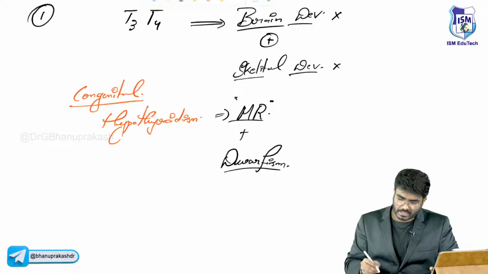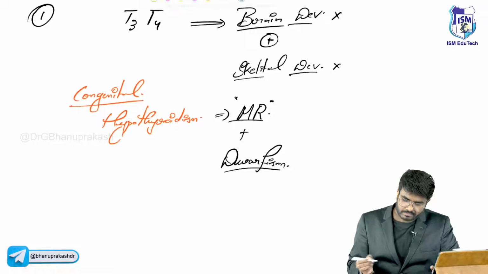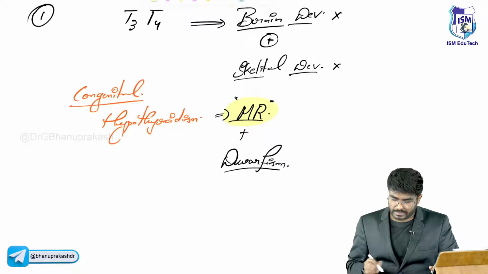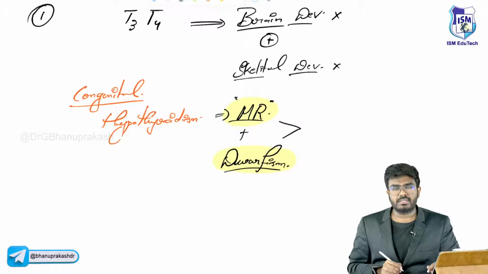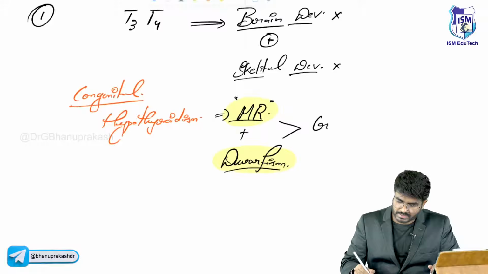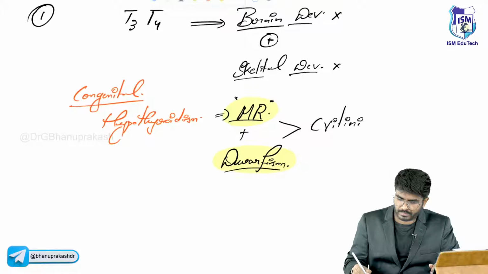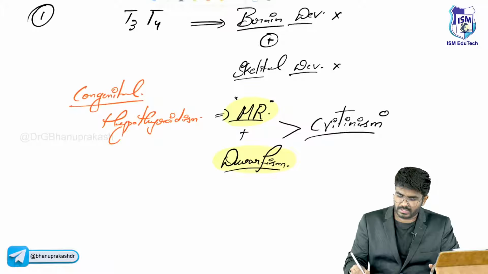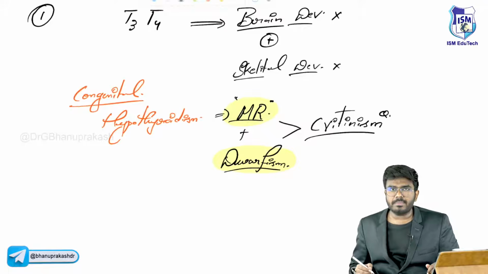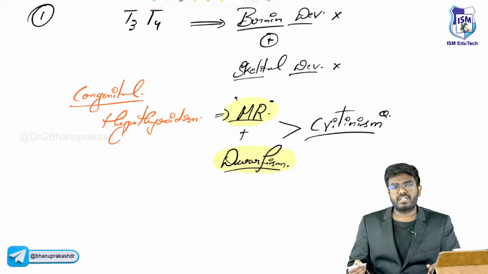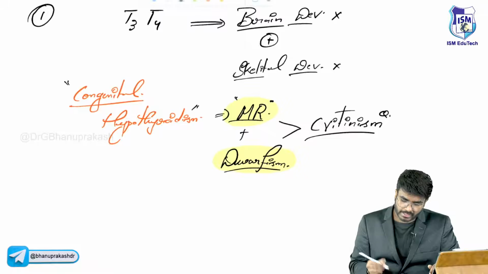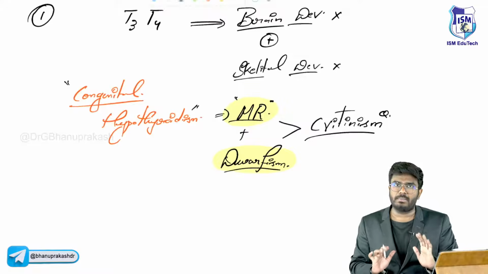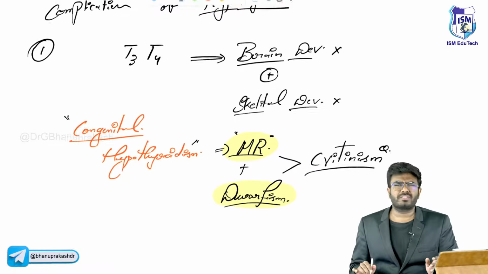So whenever thyroid hormones are not there, brain development is not going to occur. So the patient is going to be mentally retarded and have dwarfism. So what is this child suffering with? A condition called cretinism. Cretinism is a child who has mental retardation and dwarfism due to congenital hypothyroidism. These babies are called cretins. So this is one complication of hypothyroidism, sir.